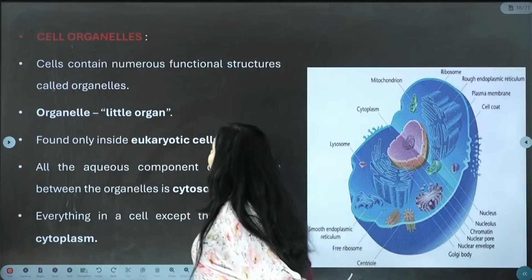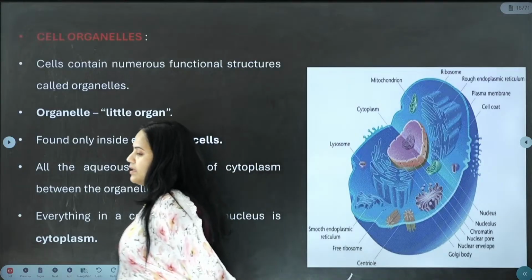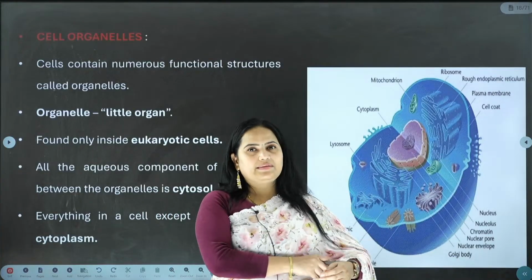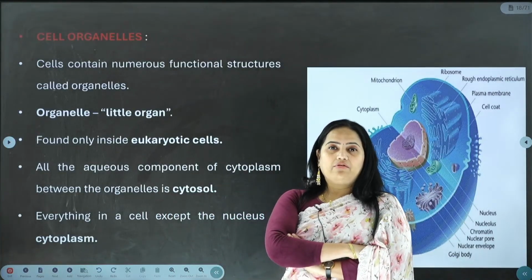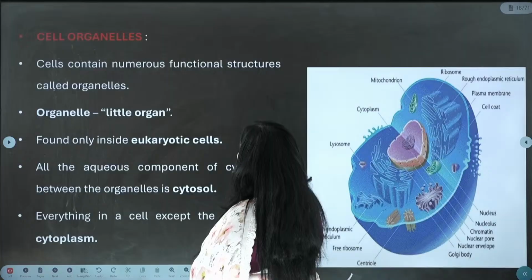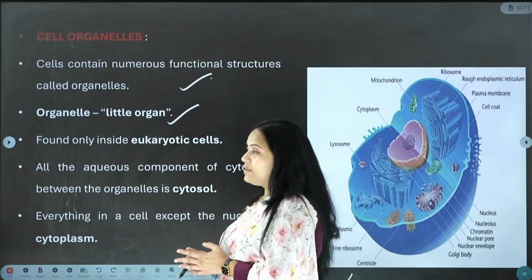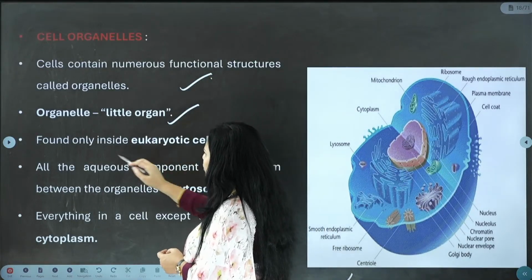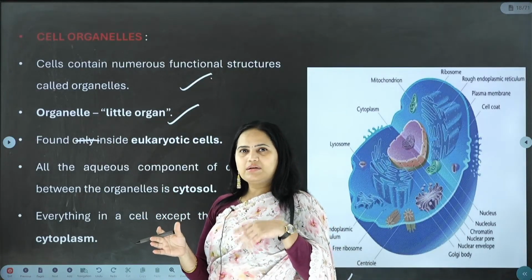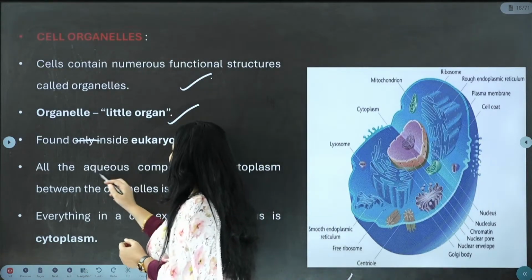Okay, and now let us understand about the cell organelles. I hope that we have elaborately understood what this cell organelle is all about. Organelle means something smaller in size which is present inside the cells, and they are called cell organelles. They have different functions to perform, and it is because of these different functions that we are healthy. Small functional structures which are present inside the cell. Organelle means little organ found inside. Certain organelles are found inside the eukaryotic cell, and even the prokaryotic cell also. DNA itself is an organelle. Okay, all the aqueous component.